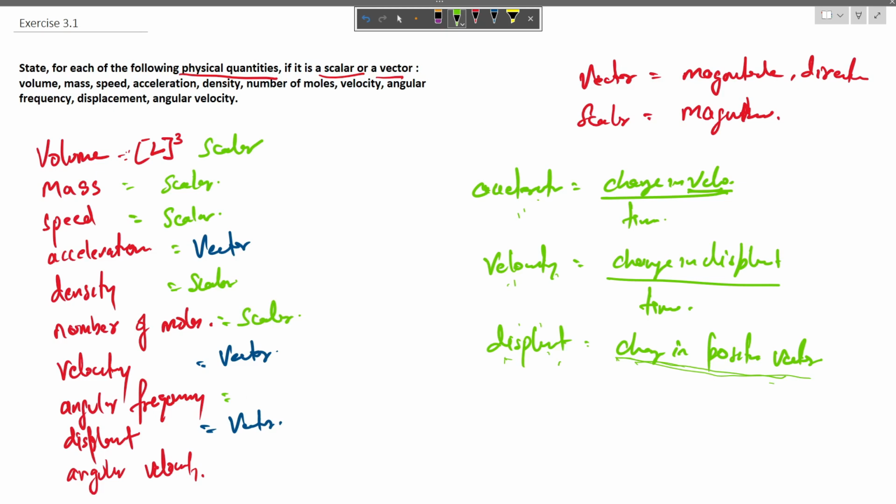Angular frequency is just a number with the unit of hertz, so it can also be said to be a scalar quantity. Here angular velocity again is a vector quantity.